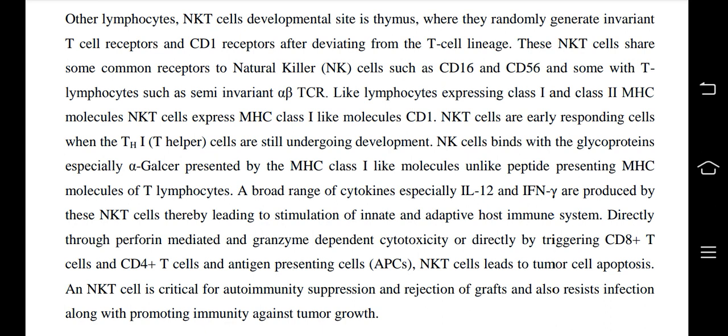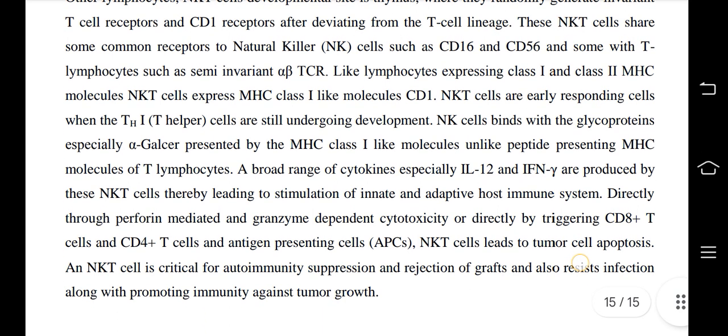So NKT cells are early responding cells when the Th1 T helper cells are still undergoing development. NKT cells bind with glycolipids, especially alpha-galactosylceramide, presented by the MHC class 1 like molecules, like peptide presenting MHC molecules of T lymphocytes. A broad range of cytokines, especially IL-12 and IFN gamma, are produced by these NKT cells, thereby leading to stimulation of the innate and adaptive host immune system.